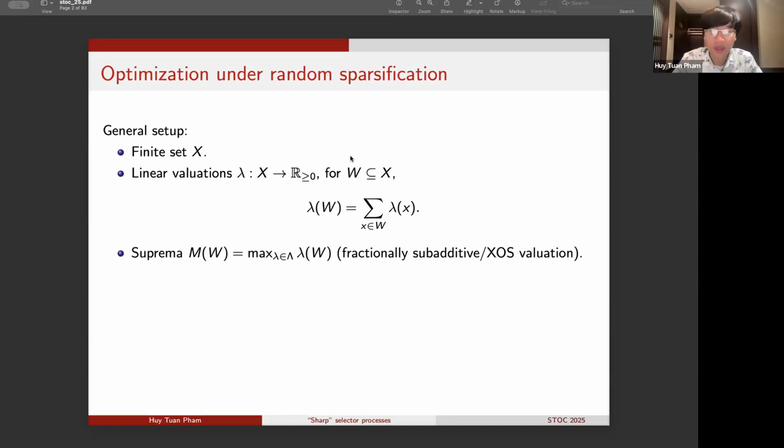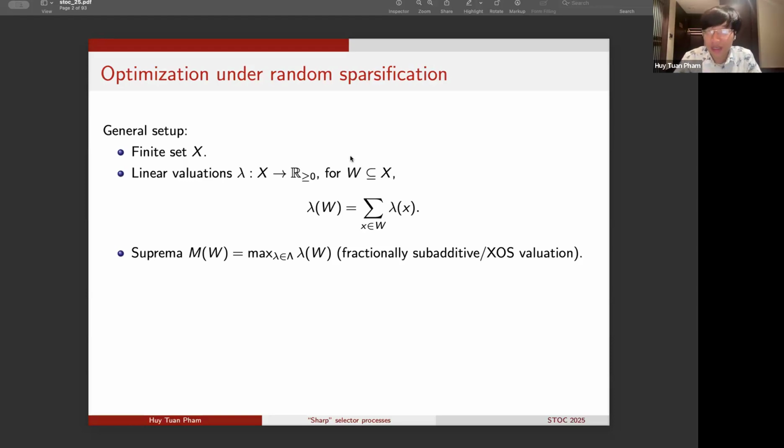In a general setup, we are given a finite set X. On the set X, we are given a collection of linear valuations lambda, which simply assigns to each element of X a non-negative real number. Now we will extend this valuation linearly to all subsets W of X, so the value lambda of W is simply the sum of the values lambda of x over all of the elements x in W.